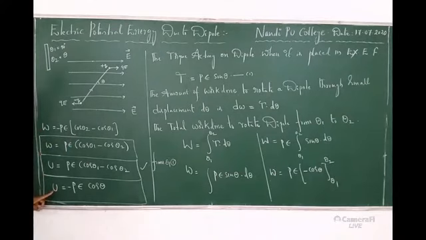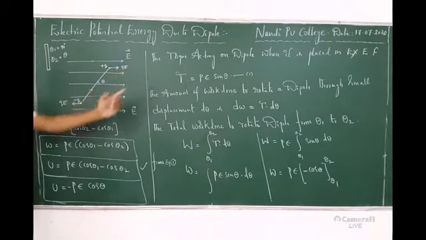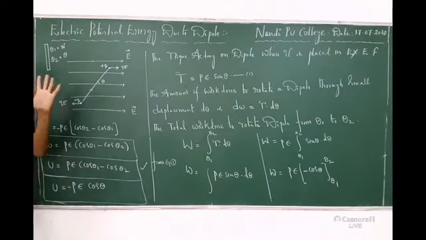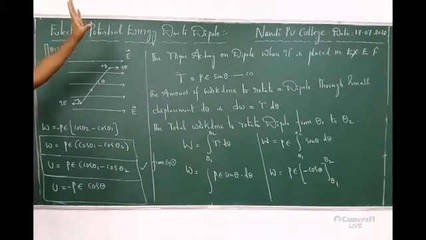What is the final expression for potential energy of a dipole? U is equal to minus PE cos theta. What is the torque expression? PE sin theta. What is the difference? Sin theta and minus cos theta. The concept is similar. In the first lesson we discussed the same, but here it is potential energy.